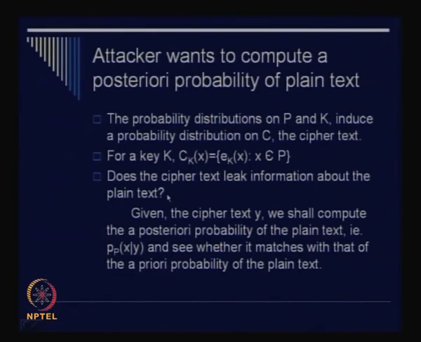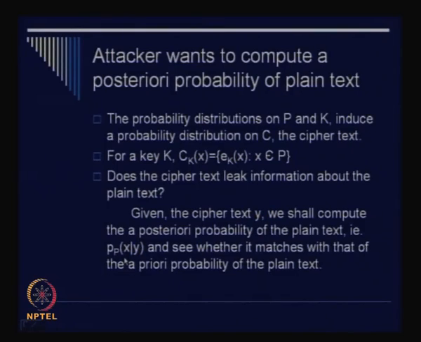The fundamental question is: does the ciphertext leak information about the plain text? Given the ciphertext y, we compute the a posteriori probability of the plain text, denoted by p_P(x | y). What is this symbol called? This is conditional probability. We apply the principles of conditional probability to compute p_P(x | y) and see whether it matches the a priori probability of the plain text. If it matches, then probably my key is correct.